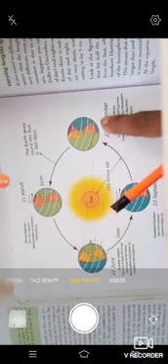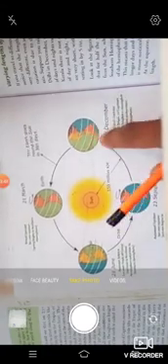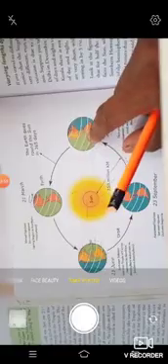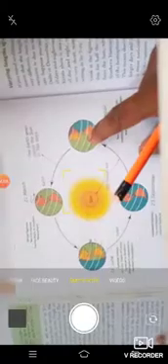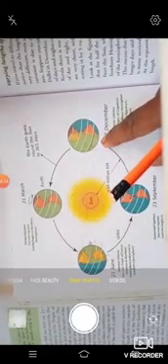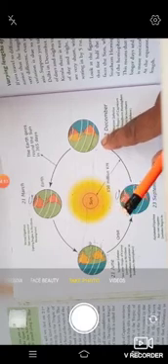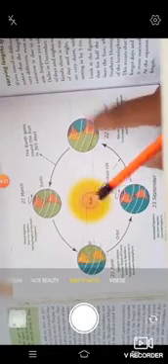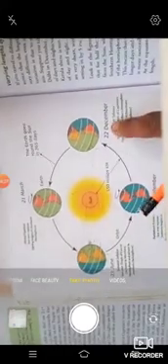So therefore it is summer where? In the southern hemisphere. In the southern hemisphere, what will we have? Summer. So at this time days are long and the nights are shorter. But it is reverse in the northern hemisphere. What will we have in the northern hemisphere? It will be opposite. Days will be short, nights will be long. So this position of the earth is called what? Winter solstice.